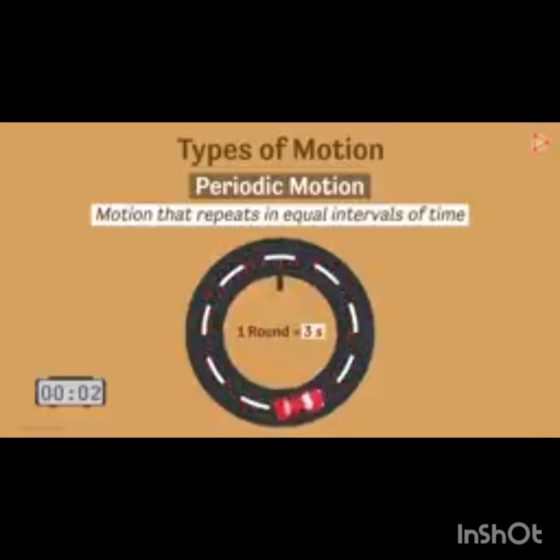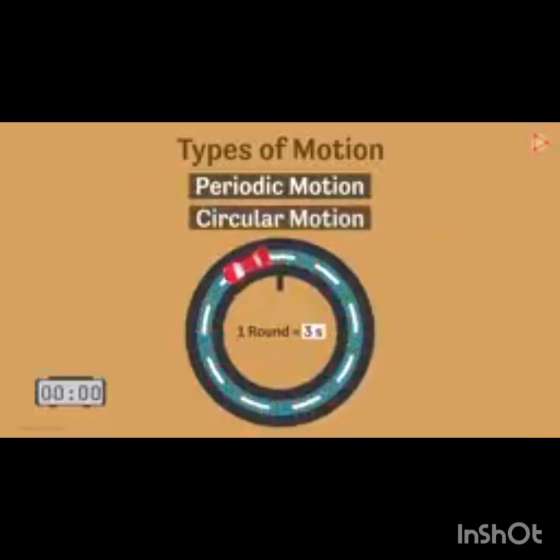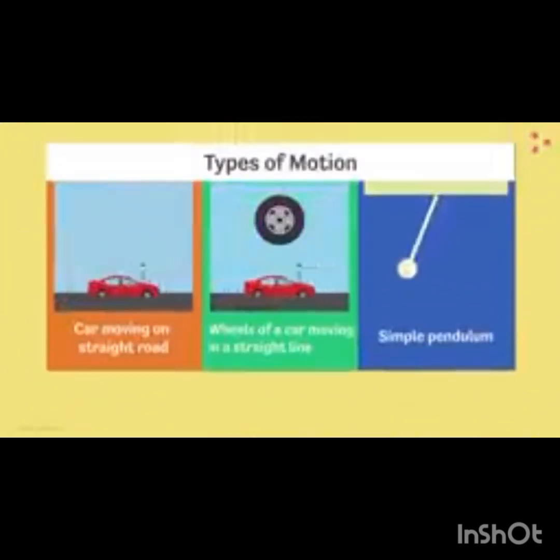This is an example of periodic motion. But since the car is moving in a circular path, you can say that it also gives an example of circular motion.